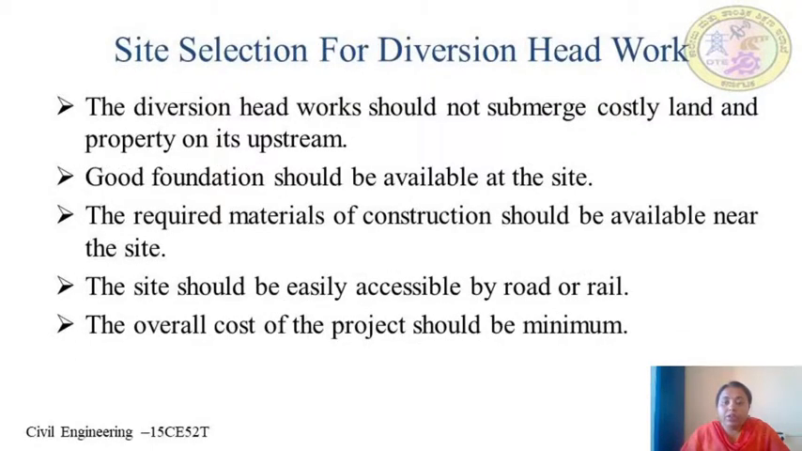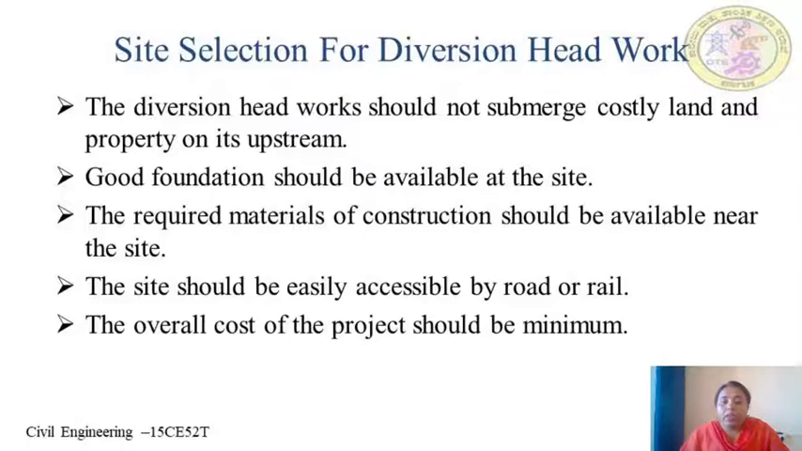And next, the diversion headwork should not submerge costly land and property on its upstream. Yes, the costly land should never get submerged. And next, a good foundation should be available at the site. Yes, whenever you are going to construct a structure, we have to see whether the foundation available at the site is good or bad. So it is more likely that the particular site should have a good foundation.